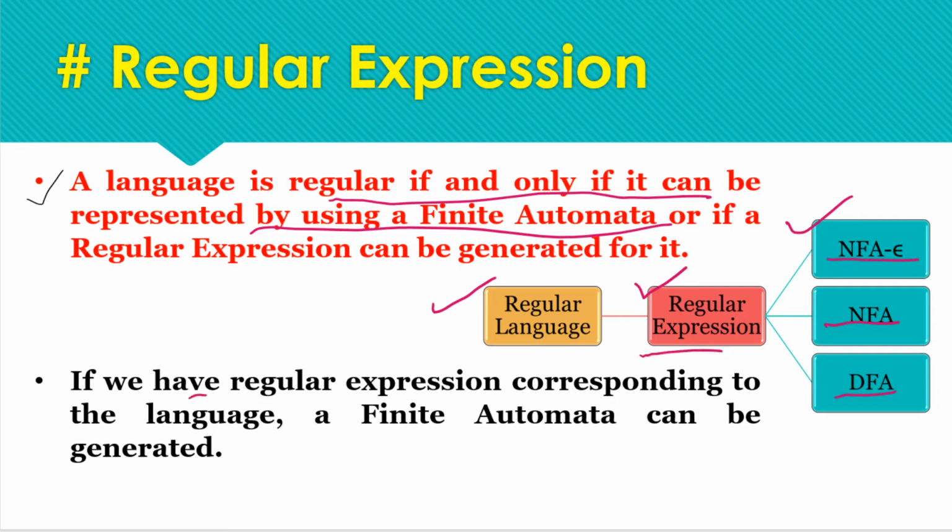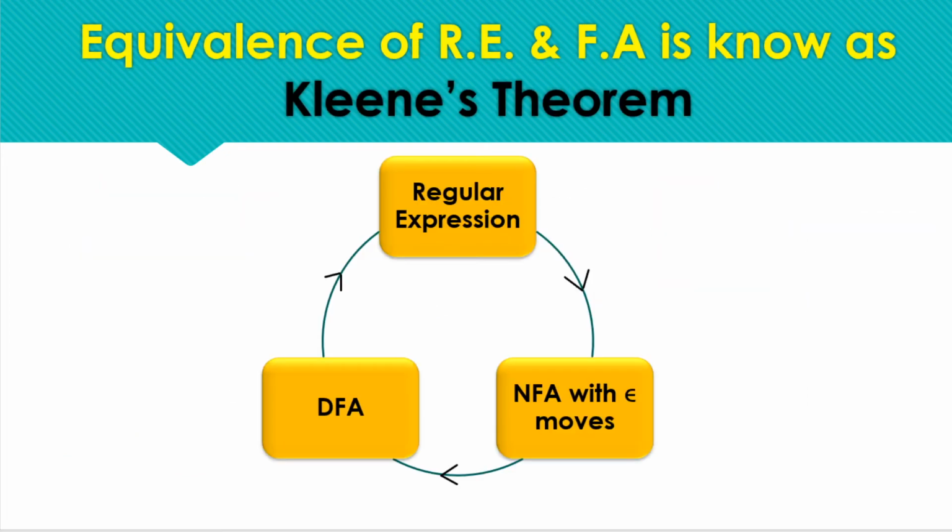If we have a regular expression corresponding to the language, a finite automata can also be generated corresponding to that regular expression, right? The Kleene theorem is all about this complete cycle. How we can convert a given regular expression to NFA with epsilon closure is covered under Kleene theorem part 1.